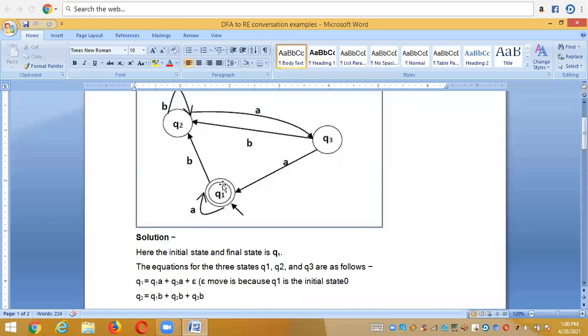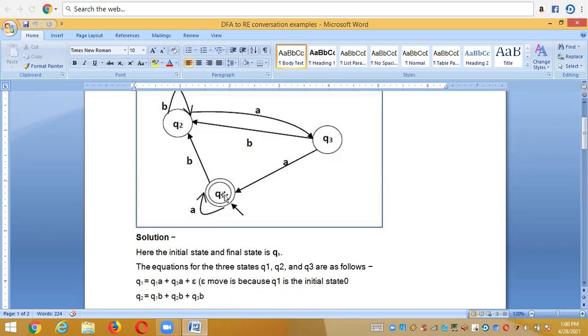Now, see the diagram. The arrow hitting that state, along with its input, we need to consider. Which arrow is hitting that state? Now I am writing for Q1, and for Q1, which arrows are hitting it? Q1 itself has an arrow, and from Q3 we get an arrow. So only these two we need to take.